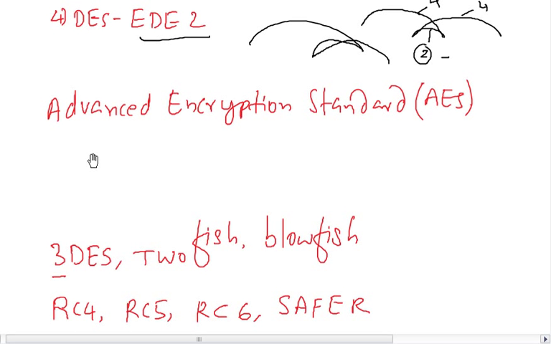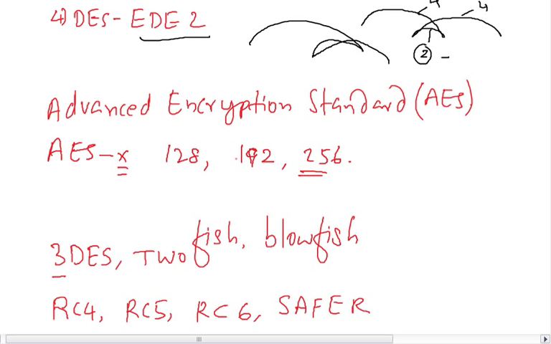Now let's understand what the Advanced Encryption Standard is. NIST developed the Advanced Encryption Standard to replace DES. DES was obsolete, so they tried to create a new algorithm, that is AES. AES stands for Advanced Encryption Standard. It is AES-X, where X stands for the bit size: 128 bits, 192 bits and 256 bits. These give different strengths. So AES 128, AES 192 and AES 256.